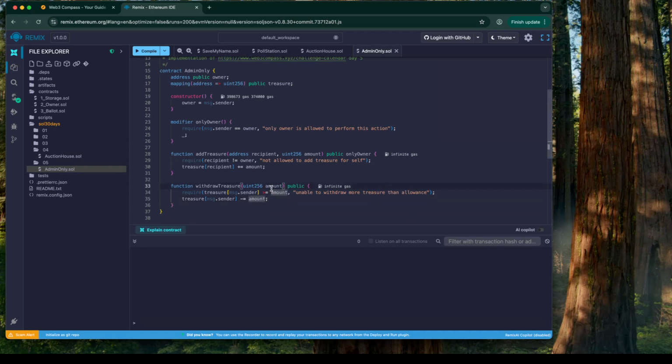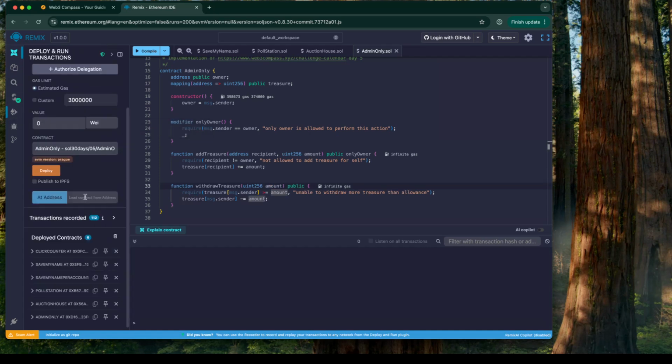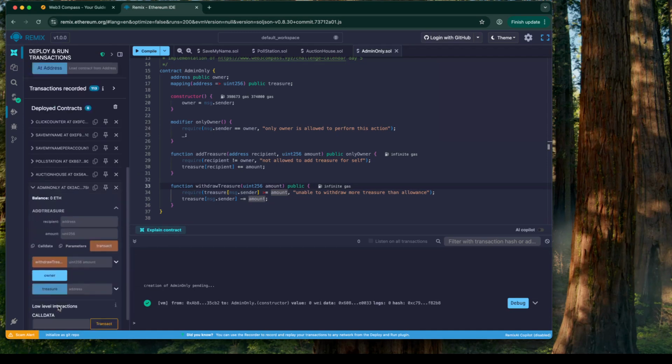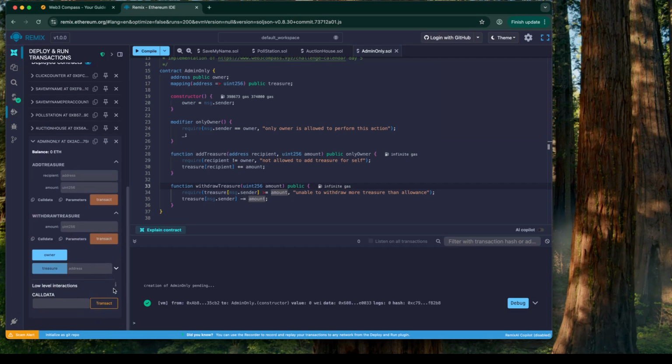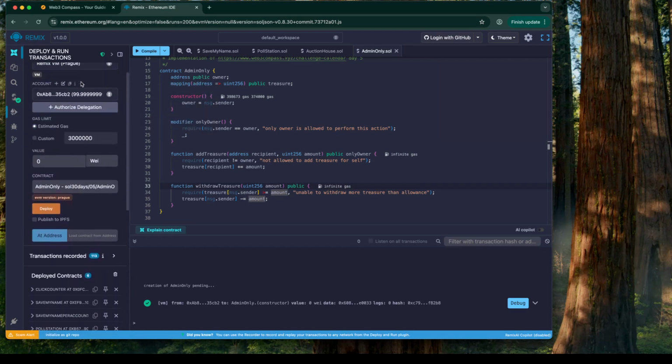That should do it. All right, so we'll check that it's compiled. Yep. And then we will deploy. Alright, so we have add treasure and withdraw treasure and treasure for an address. So the admin account is the one that deployed it.